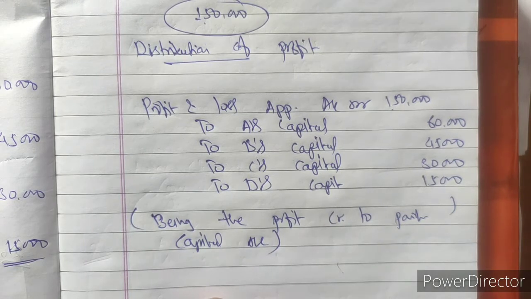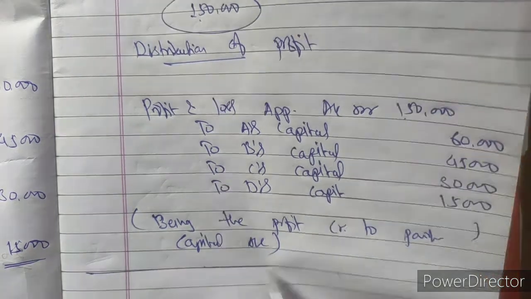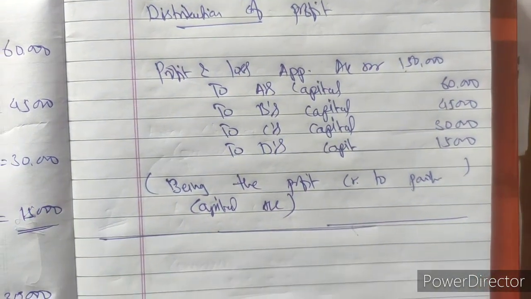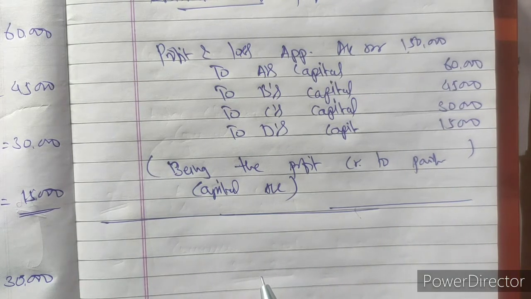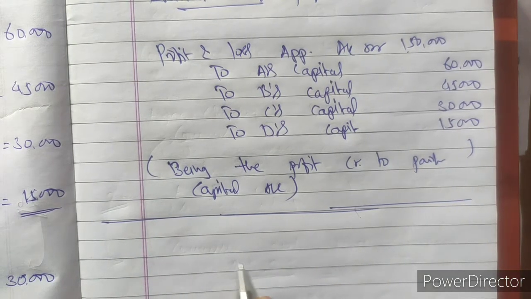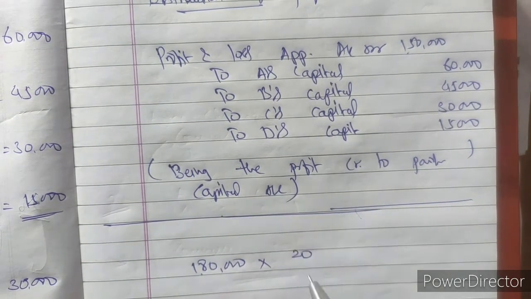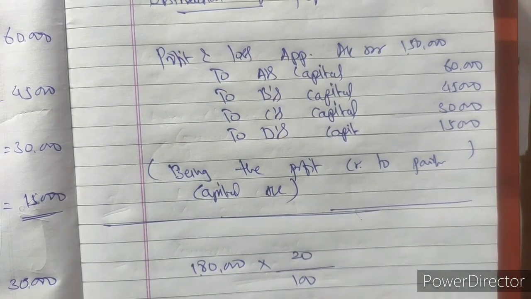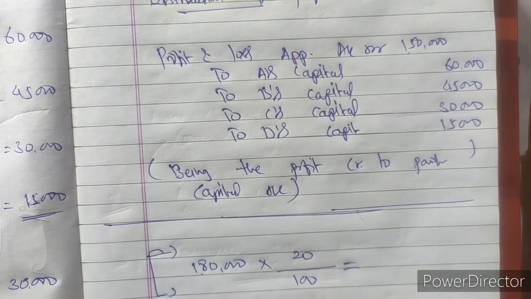In this case, we have calculated commission after charging. Suppose in the same question, if you are supposed to calculate commission before charging, what will be the formula? The formula will be net profit into rate upon 100. What was the total net profit? It was 1,80,000. What was the rate? 20, and only the rate will be there. So in this way you will calculate the commission before charging.